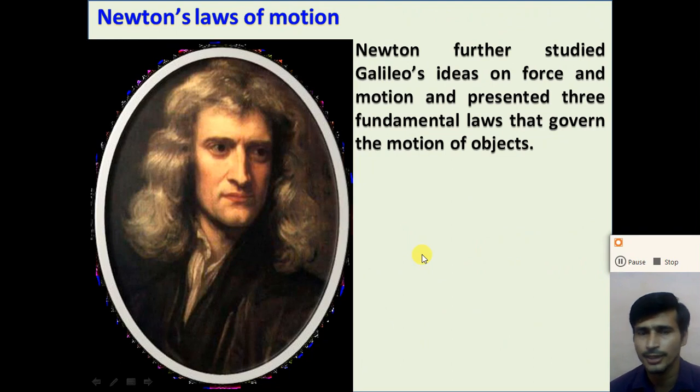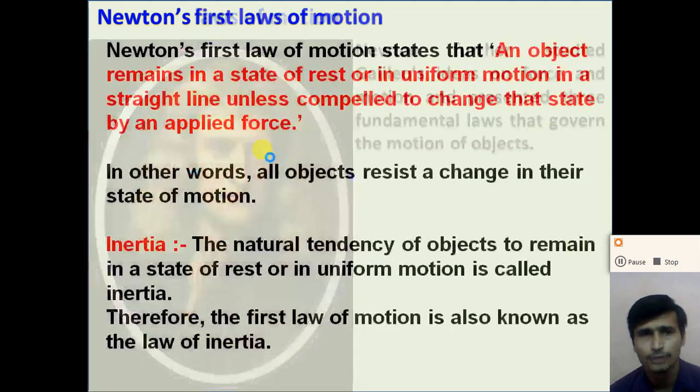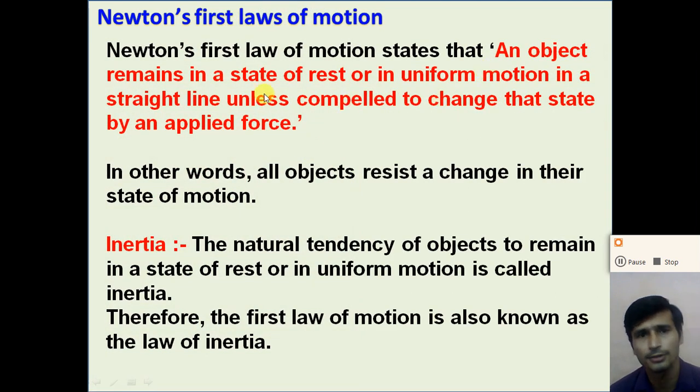Now, from Galileo's ideas, Newton further studied the idea of force on an object and its motion, and presented the fundamental laws that govern the motion of objects. Those laws are called Newton's laws of motion. Newton's first law of motion is nothing but Galileo's law of inertia. So what is Newton's first law of motion? Newton's first law of motion states that an object remains in a state of rest or in uniform motion in a straight line unless compelled to change that state by applying a force.